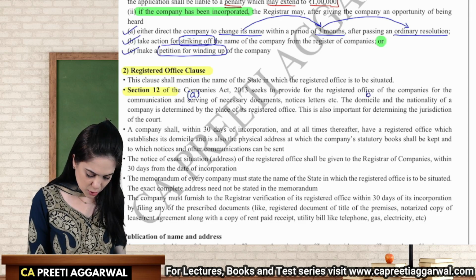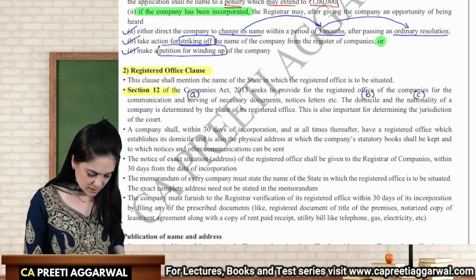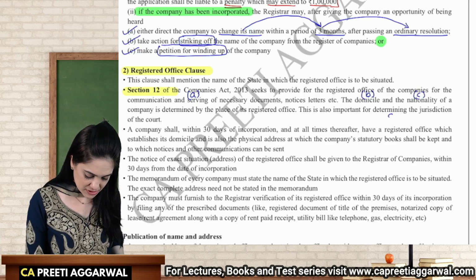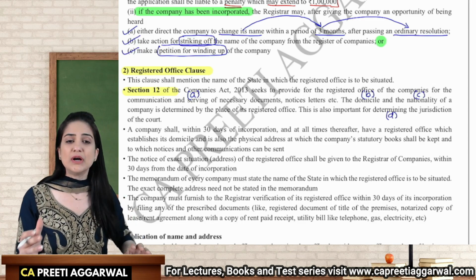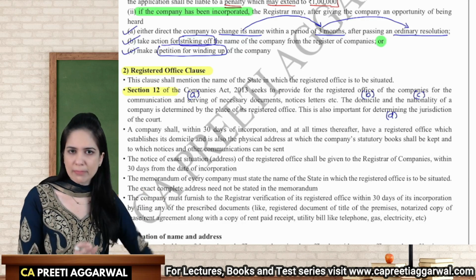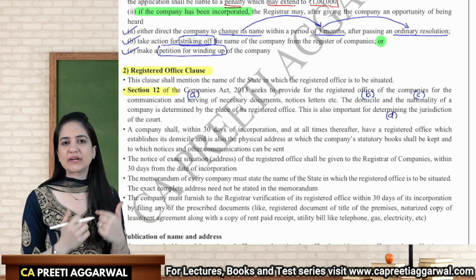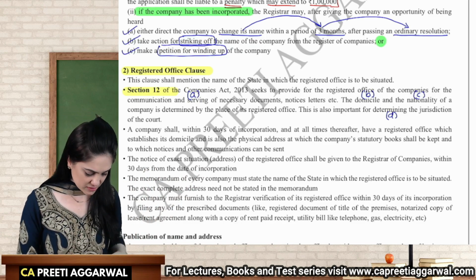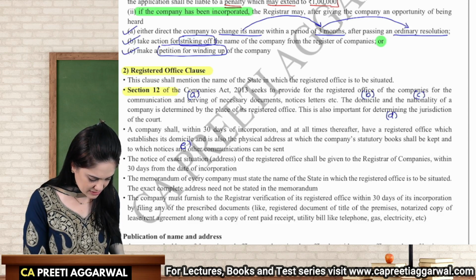It establishes the domicile. It establishes the nationality of the company. It is important for determining the jurisdiction, like the courts which are applicable. So if my registered office is, for example, in the state of Maharashtra, in Mumbai, wherever my registered office is situated, the court's jurisdiction will be determined on the basis of my registered office. This is also a place where communications and notices are sent.